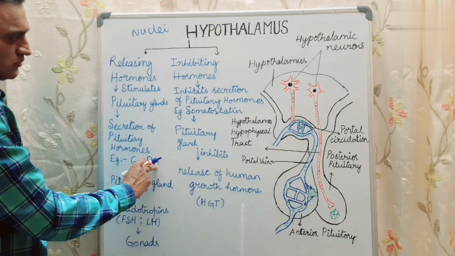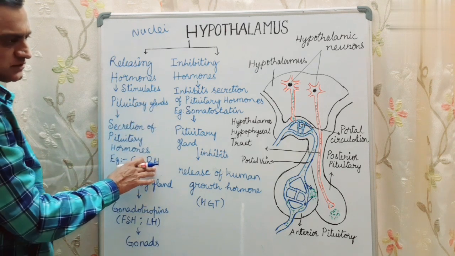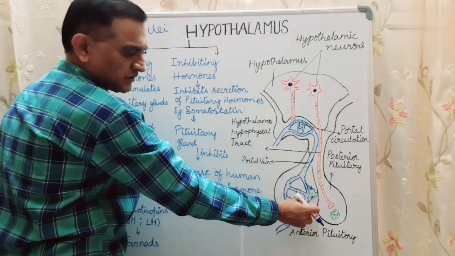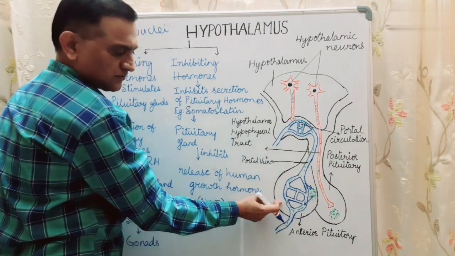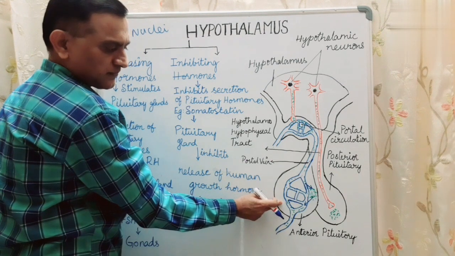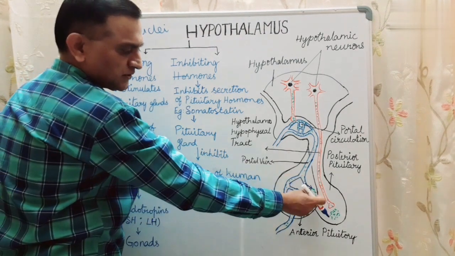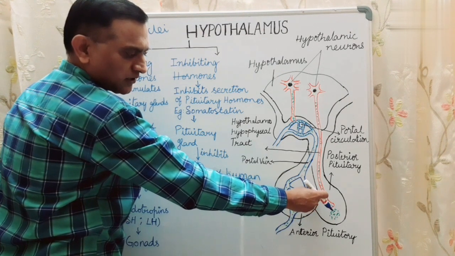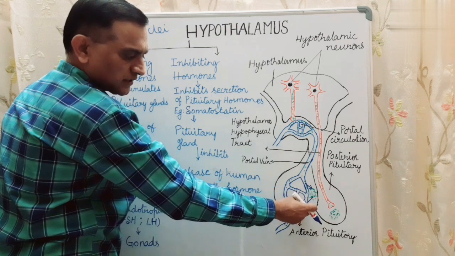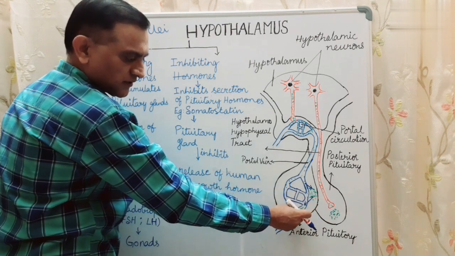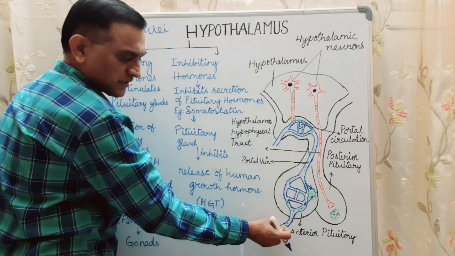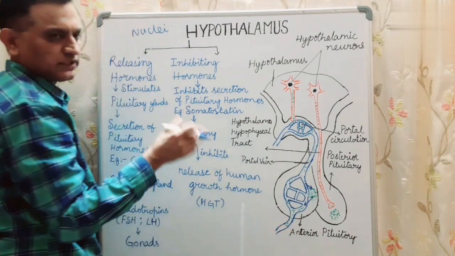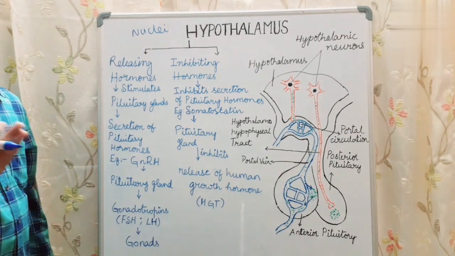Gonadotropin releasing hormone is produced by the hypothalamus, transported through the portal vein and released into the adenohypophysis, also known as anterior pituitary. Once released into the anterior pituitary gland, from the anterior pituitary or adenohypophysis, they are again collected by the capillaries, and from the capillaries a hypophyseal vein is formed and it is transported to the target tissues or target cells.